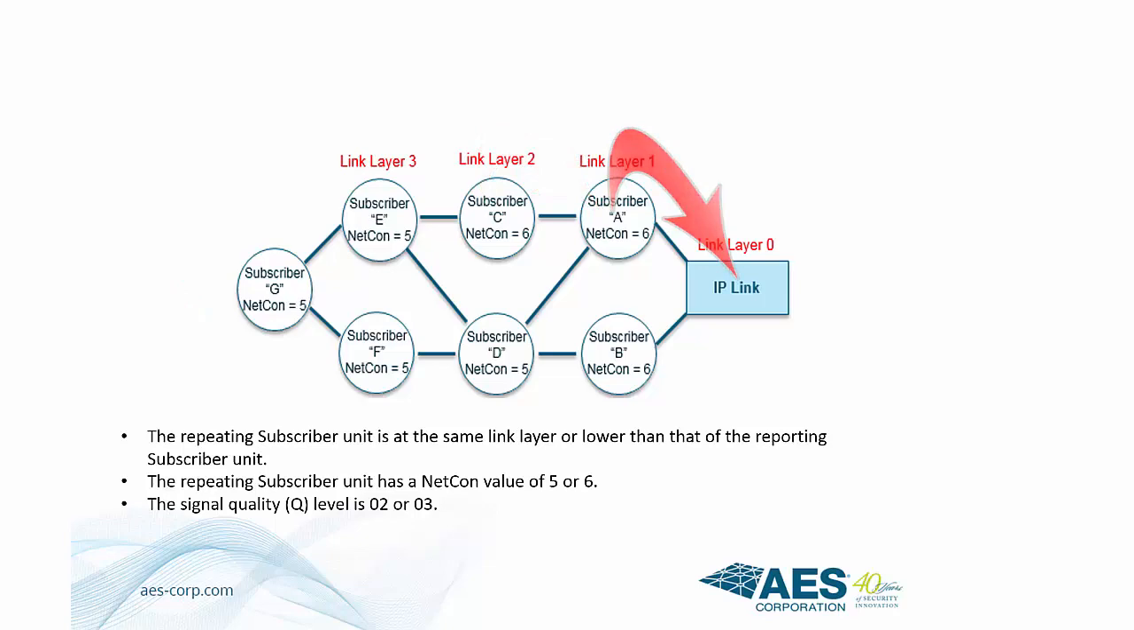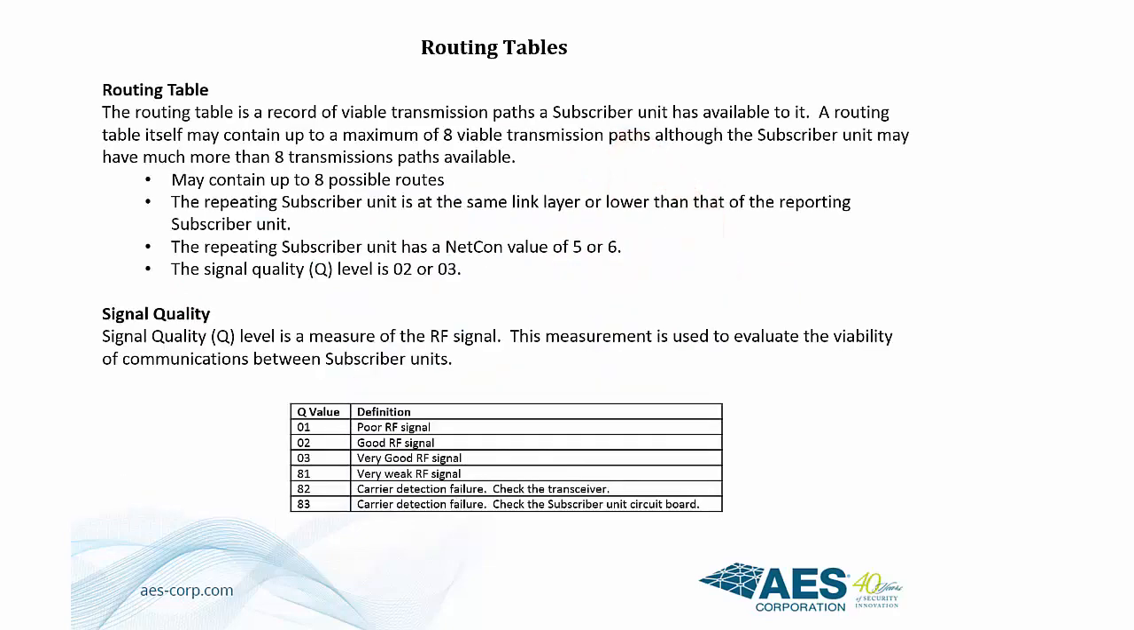The routing table is a record of viable transmission paths a subscriber has available to it. A routing table may contain up to a maximum of 8 viable transmission paths. These paths, or routes, are what a subscriber unit will use when transmitting a signal to the supervising station. The routing table is dynamic. As conditions change, such as RF signal quality, the table is modified and other paths are entered into the list. The best path is always listed first.